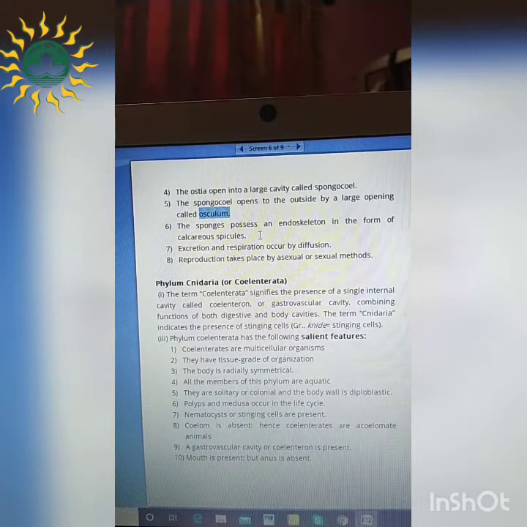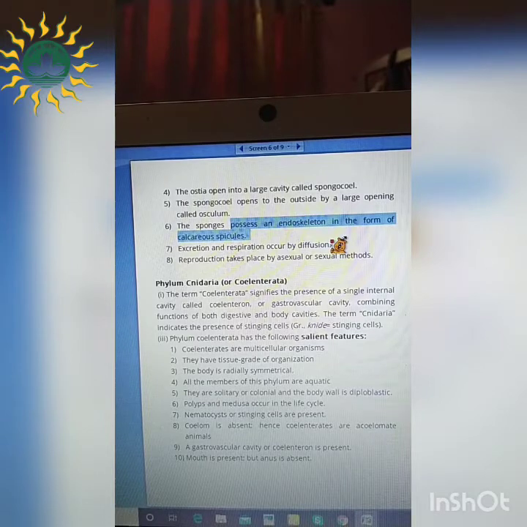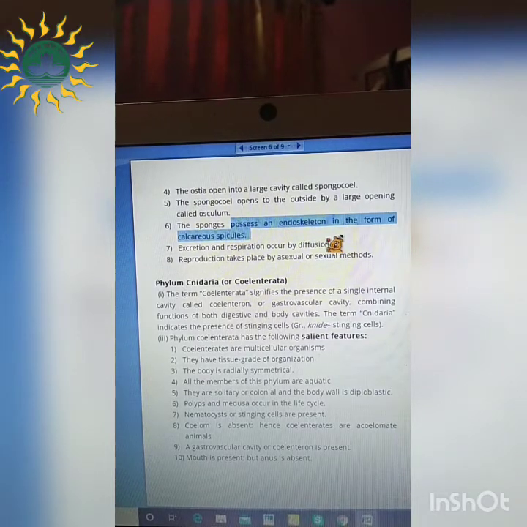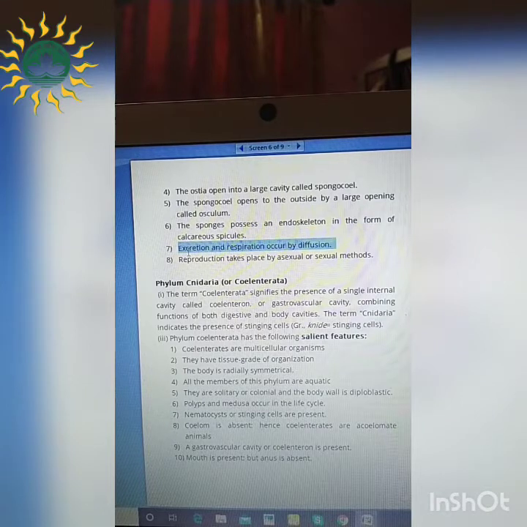So the sponges possess an endoskeleton in the form of calcareous spicules. Spicules means what? Spike-like structures are present, and calcareous, why? Because they are calcium containing. So the sponges have an endoskeleton which is calcium containing and spike in nature. The excretion and respiration occur by means of diffusion. Diffusion, all of you know what that is, right? So from higher to lower concentration, it flows out. So excretion and respiration take place by means of that. And reproduction takes place by asexual as well as sexual methods. That means the gametes are involved, or it may not be involved also.